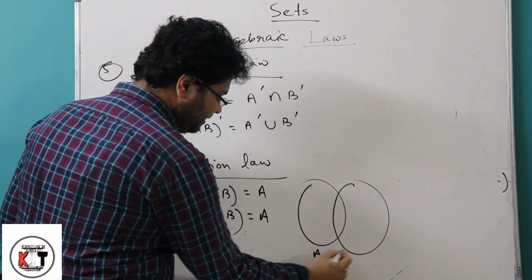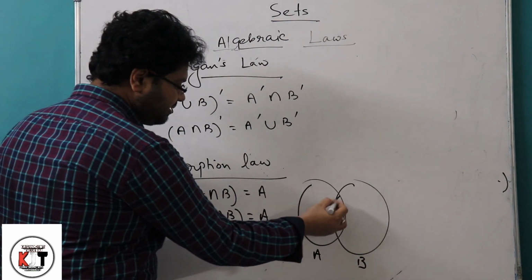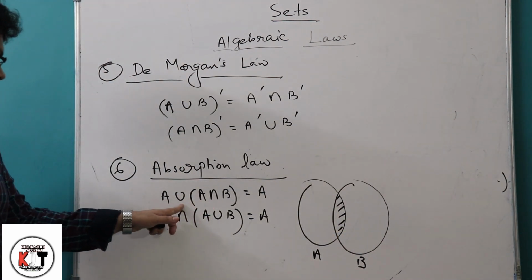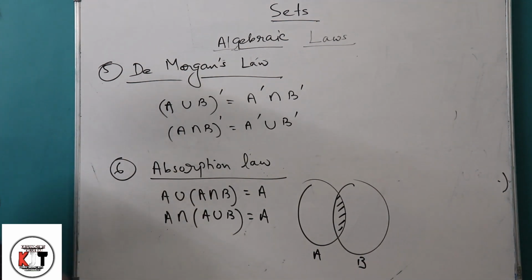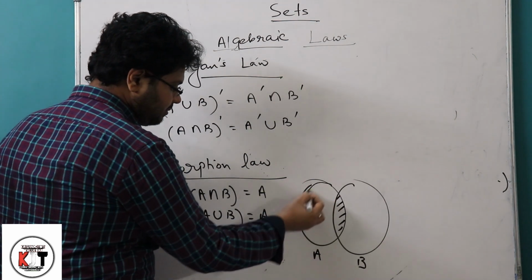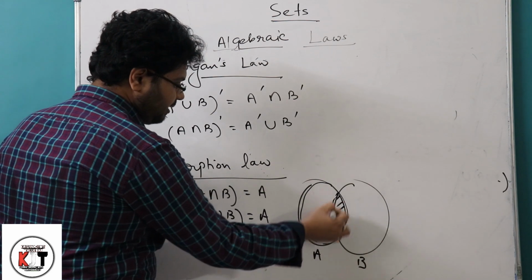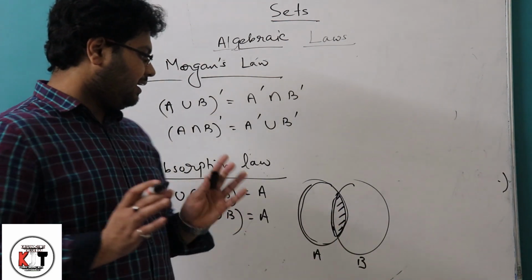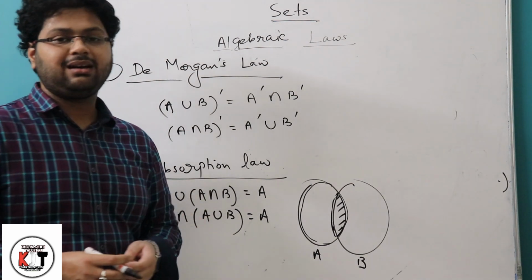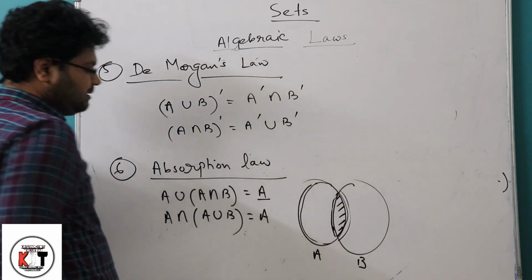If this is A and this is B, A intersection B means the overlapped part, and we are taking the union of A and A intersection B. A means the whole set and A intersection B means the smaller part. If we take the union of a larger part and a smaller part, we obviously get the larger part. So it will be A.